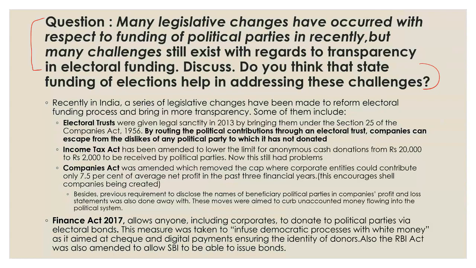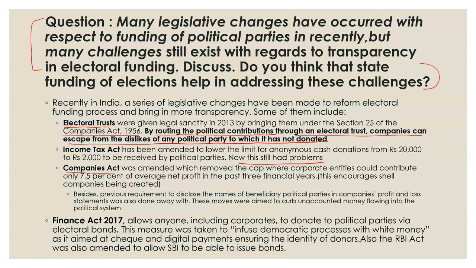So recently, a series of changes have happened for electoral funding to bring more transparency. First is the electoral trust. These were given sanctity in 2013 under Section 25 of the Companies Act. But the problem is obviously that by routing political contribution through electoral trust, companies can escape the dislike of any political party which has not been donated to. Now, again, this is a problem because you're only having SBI. But anyhow, for the time being, let's take it. Income tax act has been amended to limit the anonymous cash donation from 20,000 to 2,000 rupees. But now this is still a problem because there's no limit to how many 2,000 rupees I can take.